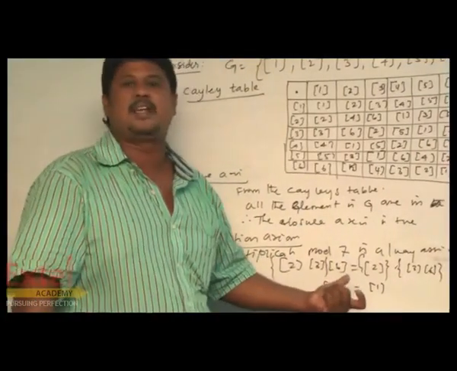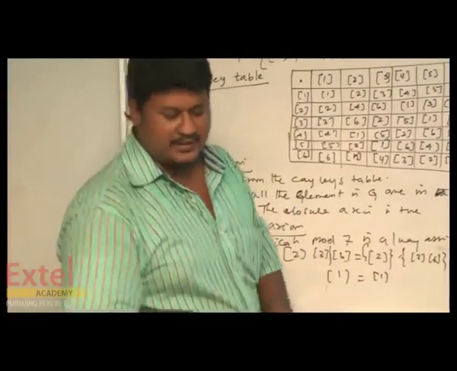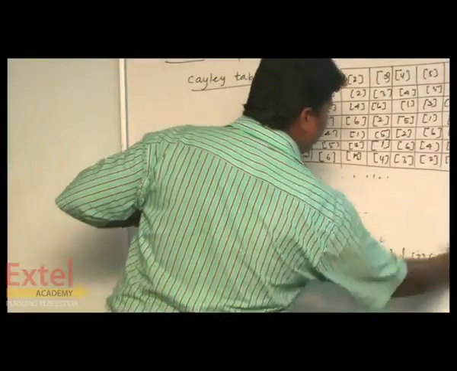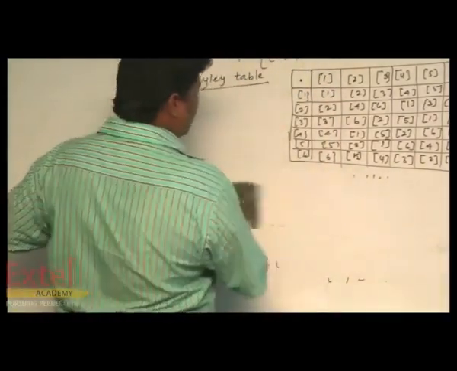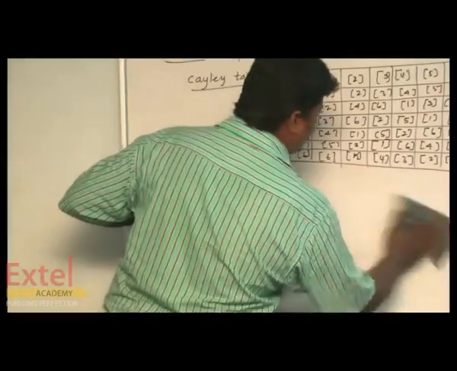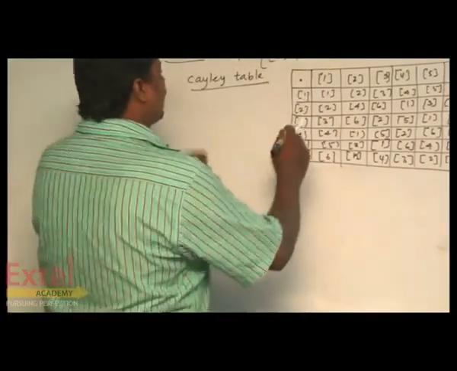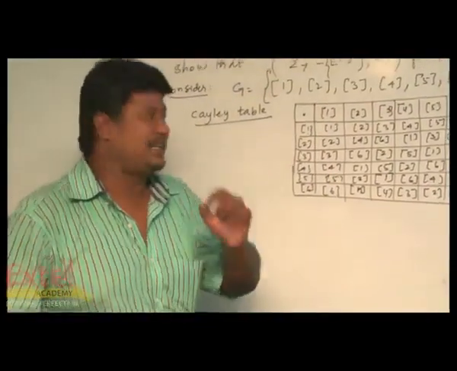See, let us consider any three values and put the associative property. Next one, existence of identity element. Since this is a multiplication, and G equals 1, 2, 3, 4, 5, 6 under multiplication modulo 7, I can always say 1 is the identity element.